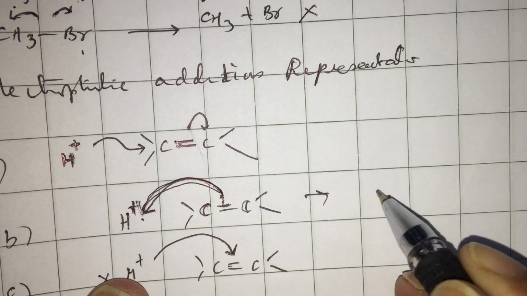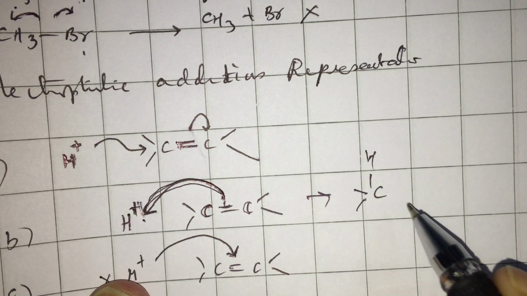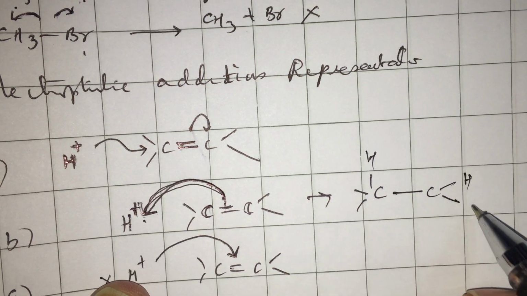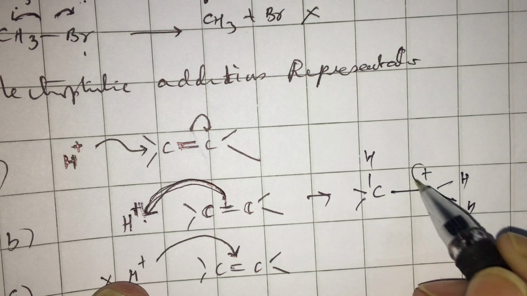At the end of the first step, you are getting, therefore, hydrogen coming here, and this fellow, if there are hydrogens, this fellow is getting plus charge.